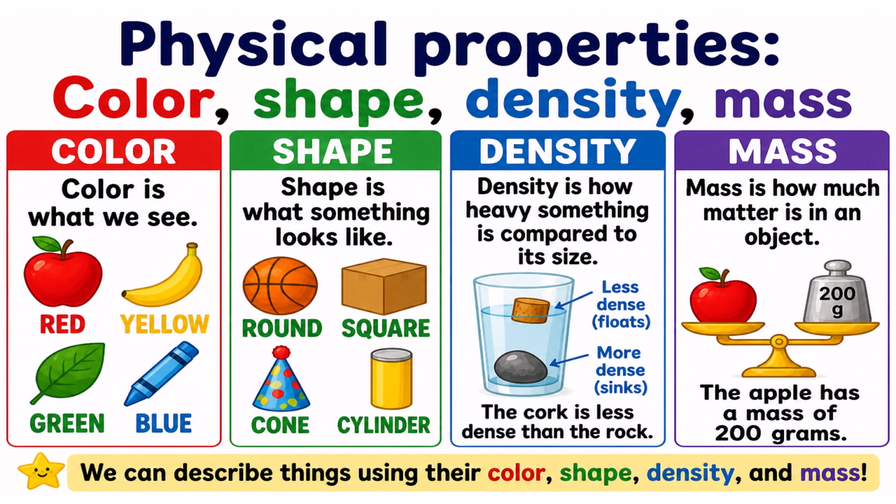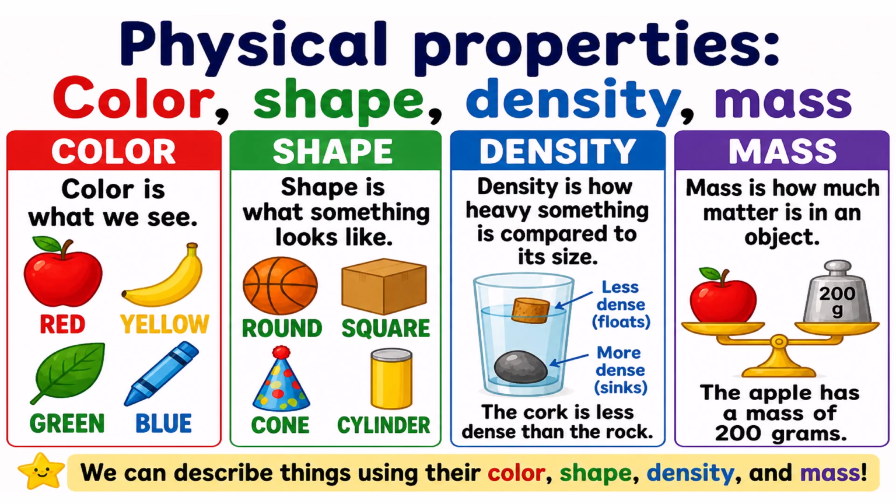Physical properties. Color, shape, density, mass. Color is what we see. Red, yellow, green, blue. Shape is what something looks like. Round, square, cone, cylinder. Density is how heavy something is compared to its size. The cork is less dense than the rock.